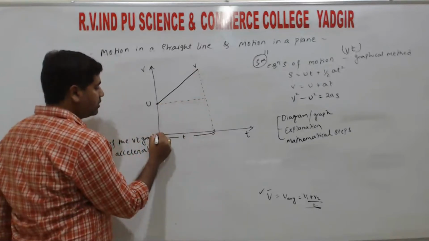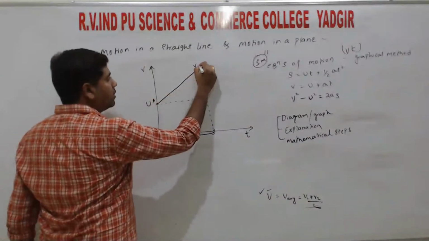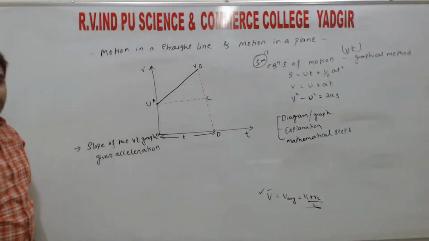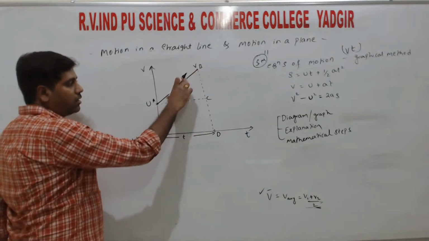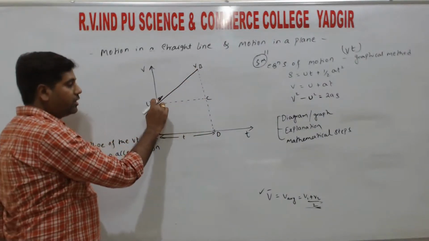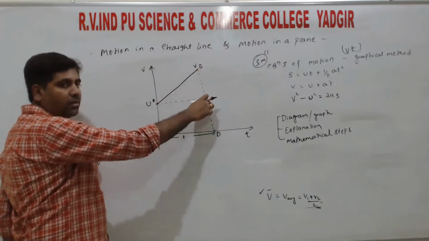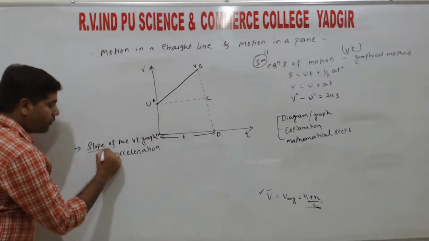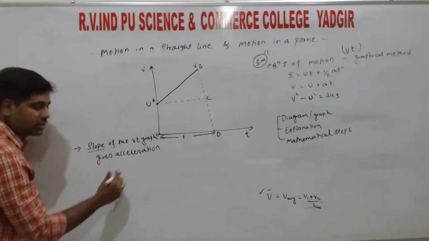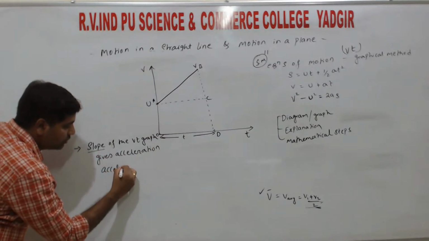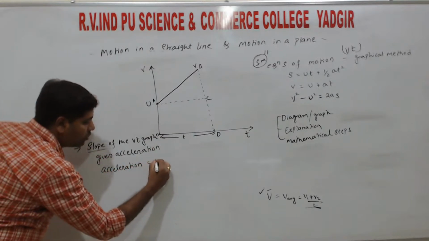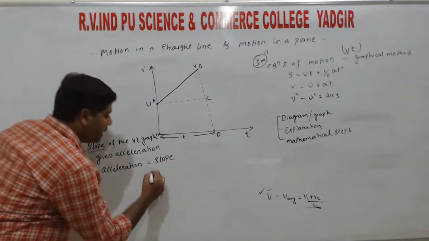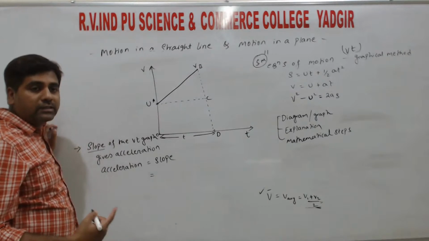naming this as O, A, B, C, D, right? So slope means drawing a smaller triangle. Here we considered a triangle, that is A, B, C, right? So this gives the slope, right? So the slope of the vt graph gives what? Acceleration. So that means acceleration is equal to slope, right? So slope is always tan theta.